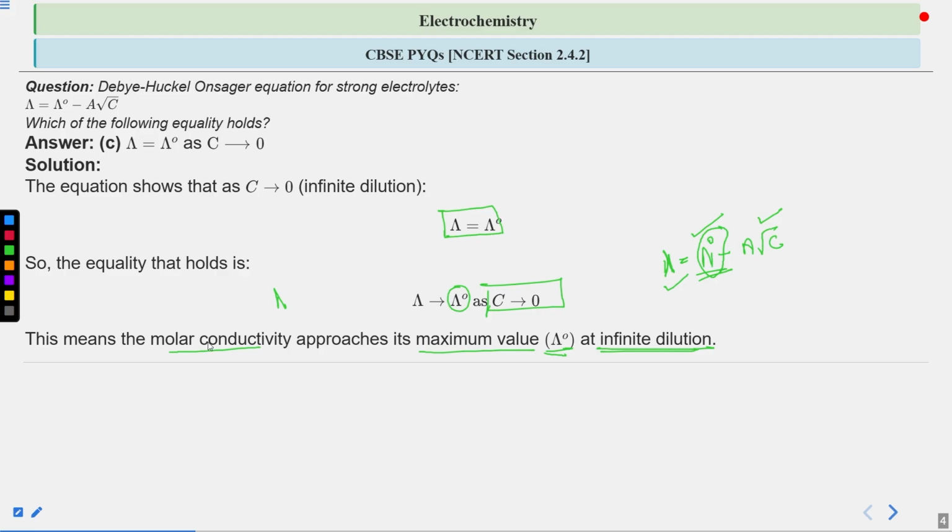That's why we say molar conductivity approaches its maximum value lambda naught at infinite dilution. Hence the correct answer is option C, lambda equals lambda naught as C approaches 0.